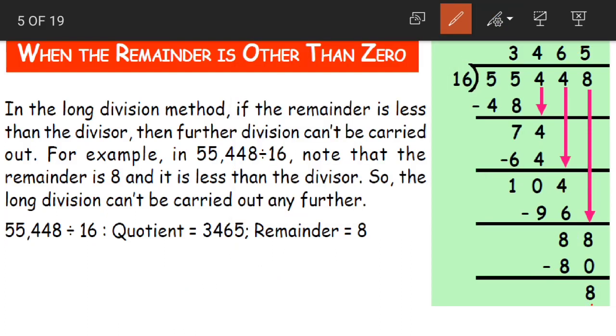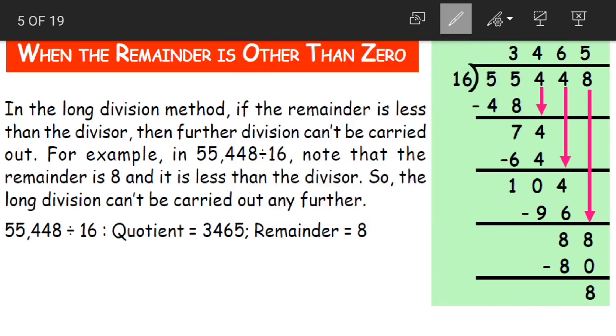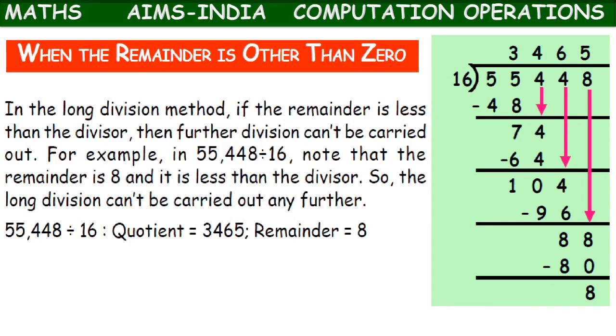Yes children. Now after 8 are we having any digit to bring down? No. Now can we further divide 8? No. Why? Because 8 is less than the divisor. So what will 8 become? 8 will be our remainder. Again 16 is our divisor. 3465 is our quotient. Yes, this is how we divide 5-digit numbers. I hope this was clear, children.